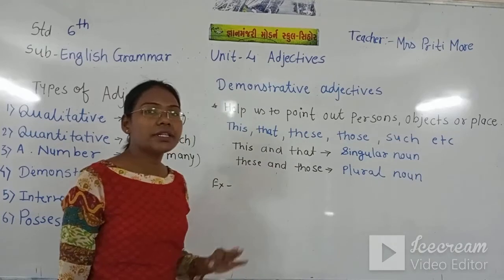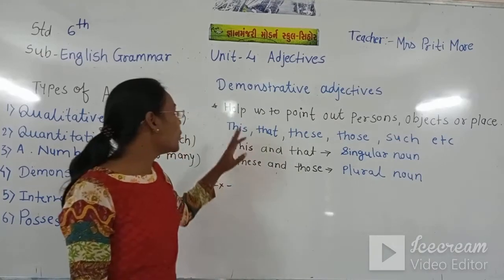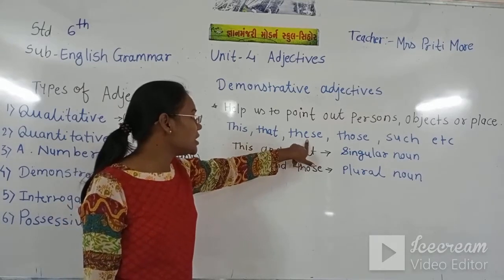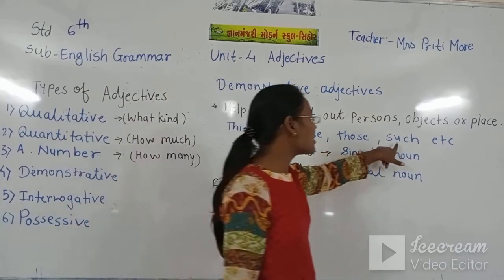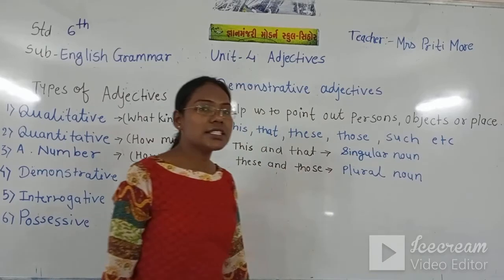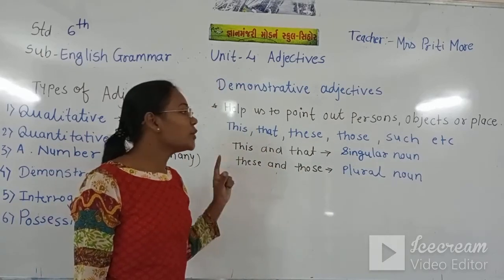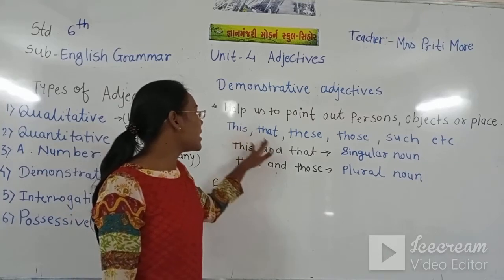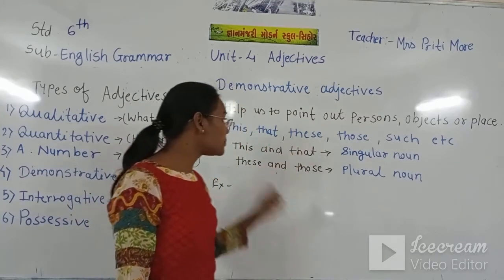These are the common demonstrative adjectives. Which are they? This, that, these, those, such, etc. These are the demonstrative adjectives. But when do we use this, that, these and those?